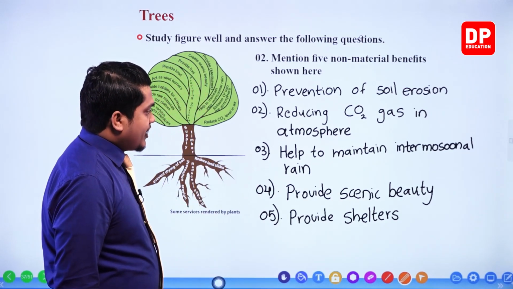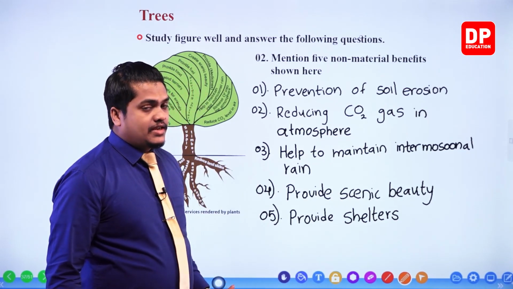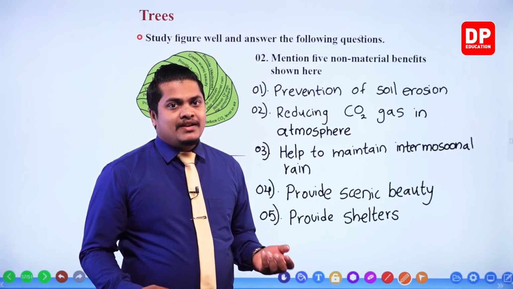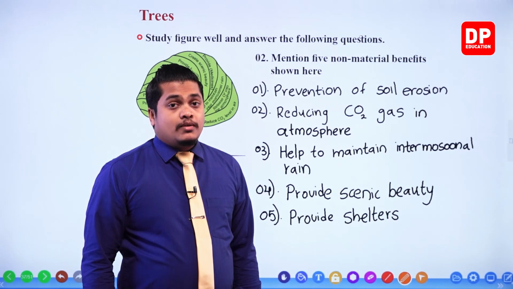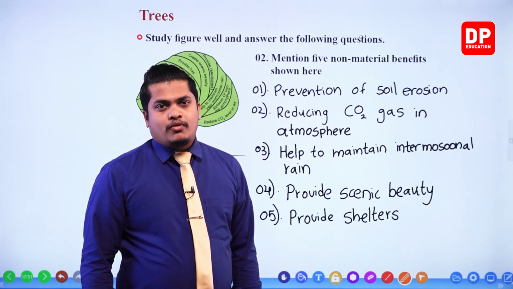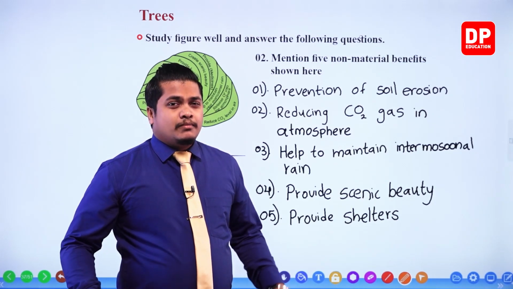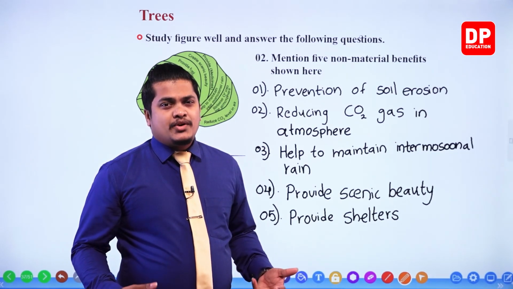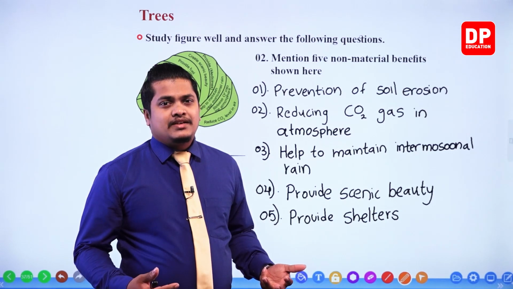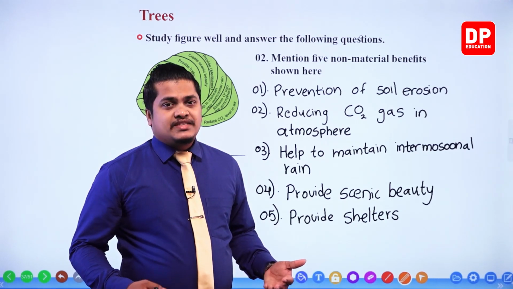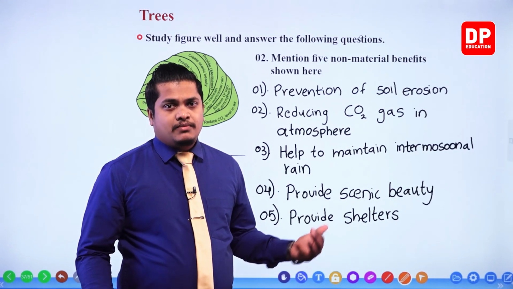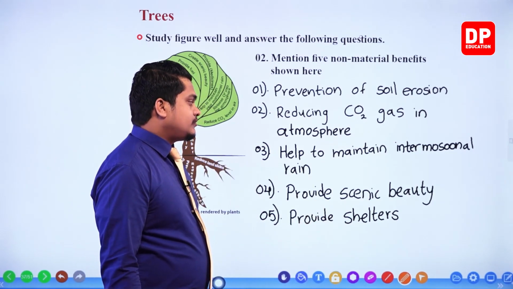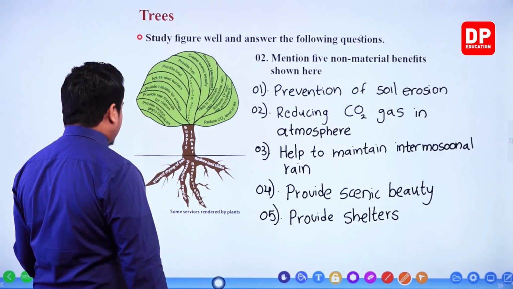Right then, so when you take a plant, my dear children, we can observe material benefits as well as non-material benefits. So plants and trees are very important natural resources. The benefits that we receive from plants and trees, we won't be able to calculate or give out as a number, my dear children. So we receive that much benefit from these plants and trees. Okay, right then. So let's head on to see the next slide.